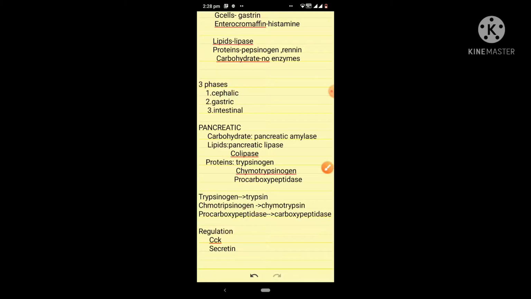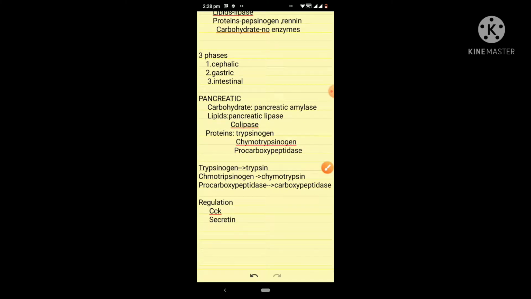Now let's talk about the regulation of these pancreatic enzymes. The pancreatic enzymes are under the regulation of two hormones, cholecystokinin and secretin. Cholecystokinin is secreted by the small intestine, and its release causes pancreatic secretion which is rich in digestive enzymes, whereas secretin is also produced by the small intestine, and its stimulation causes release of pancreatic secretion which is rich in bicarbonate and thus helps in acid neutralization.